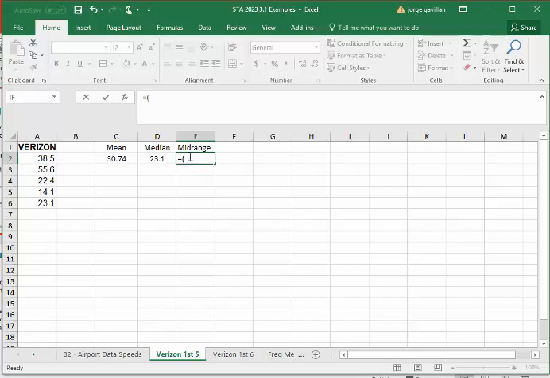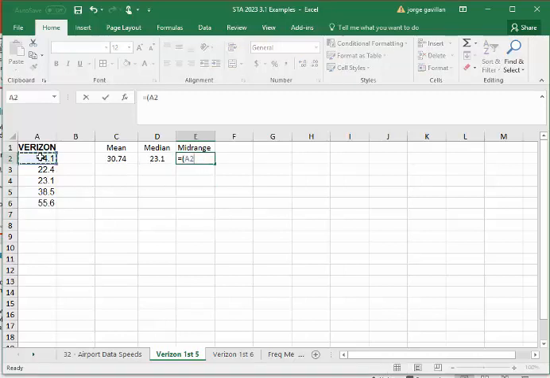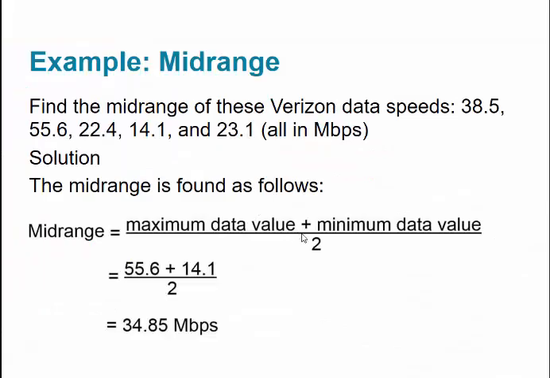found the midpoints, really. So before I do this, I'm going to want to order these from smallest to largest, and there's a way that I can do that simply by going to filter, and I'm going to sort from smallest to largest. And so you can see here that it did that for me. So it put it from the smallest to the largest. None of my values change. And so the mid-range now will be a little easier to calculate. So it's going to be, and honestly, since I'm adding, it doesn't really matter if I do the min first or the max. So I get 34.85, which is exactly what we got, or the PowerPoint got.